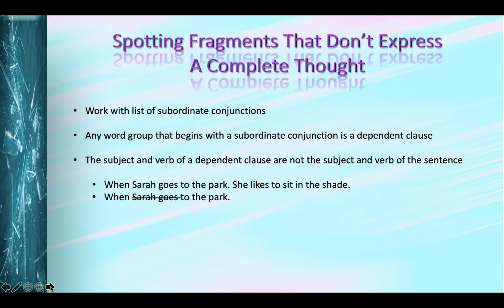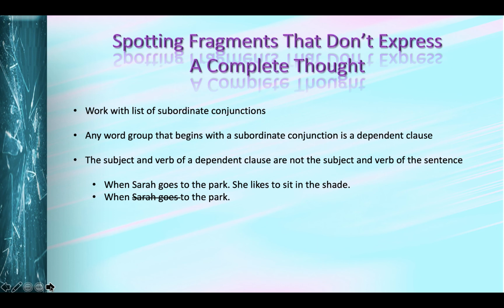Looking at our list of subordinate conjunctions, we see that "when" is one of them. So we know that we need to cross off the verb and subject in that word group that begins with "when." We see that the action verb is "goes," and by asking ourselves who or what goes, we see that the subject is Sarah.